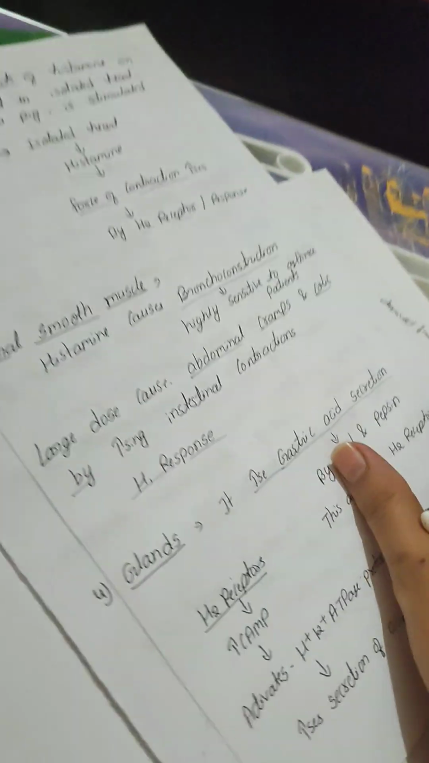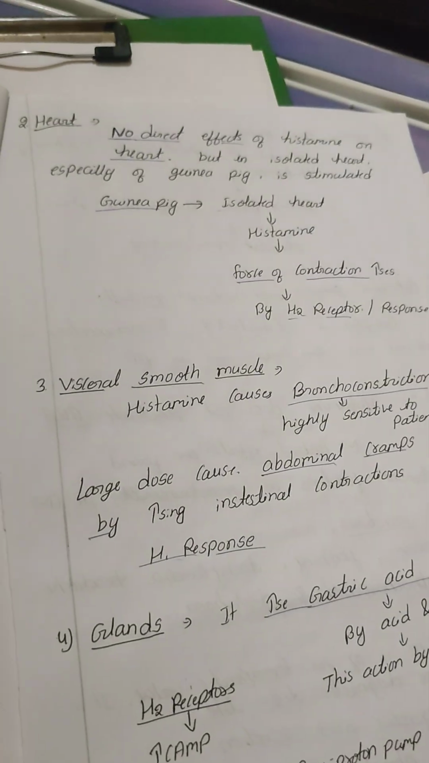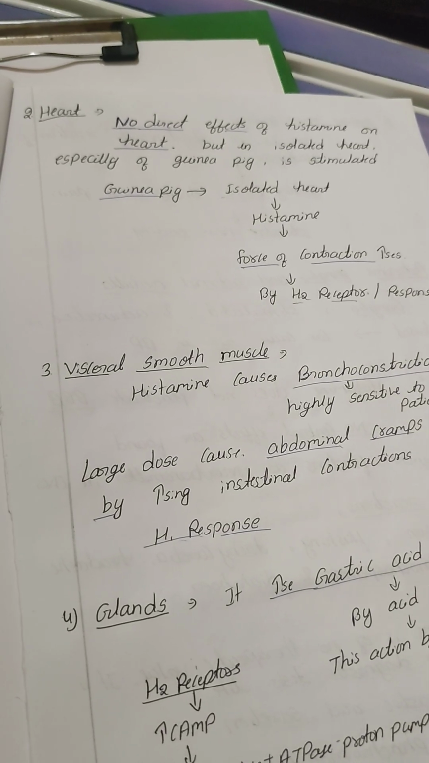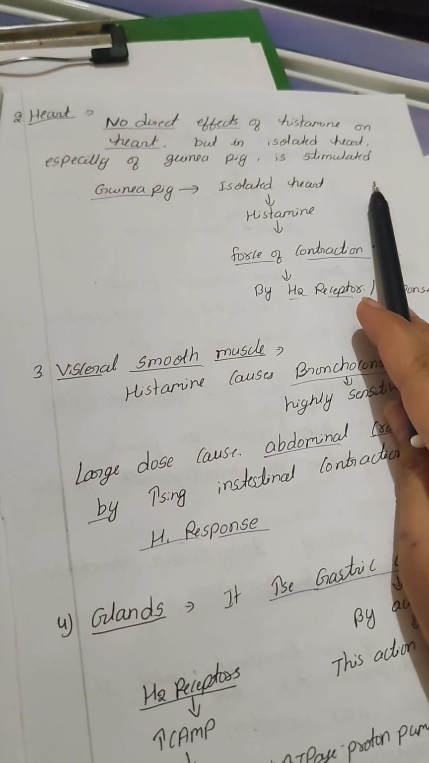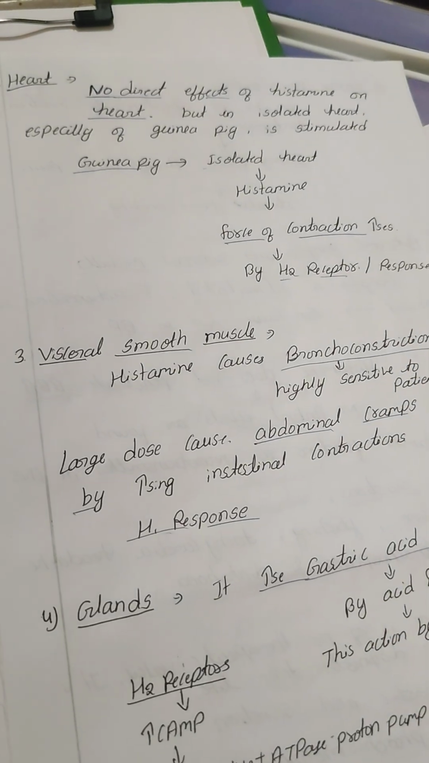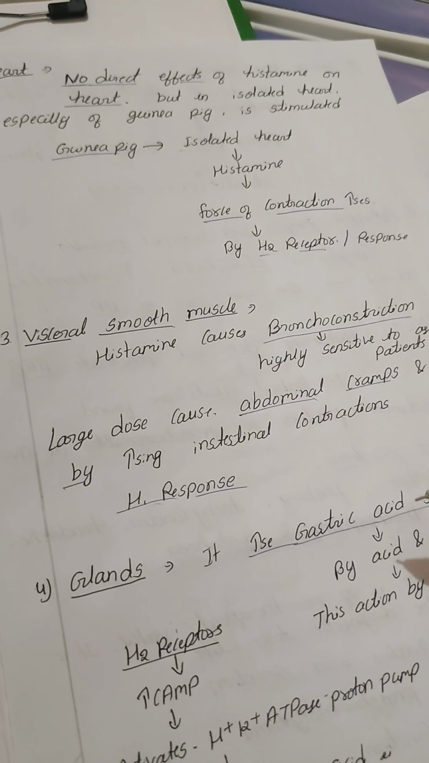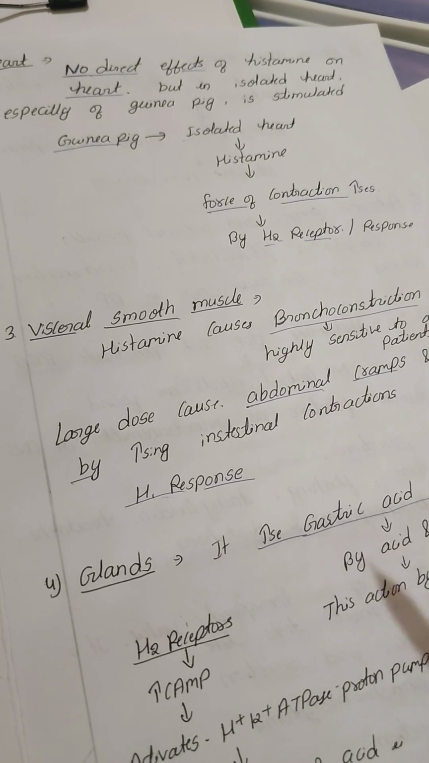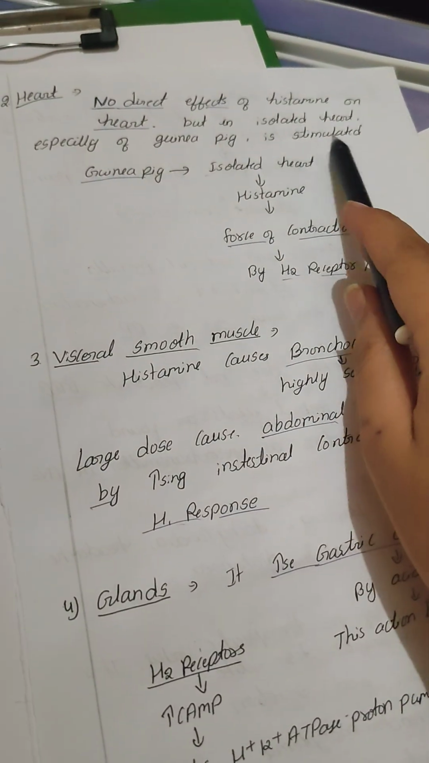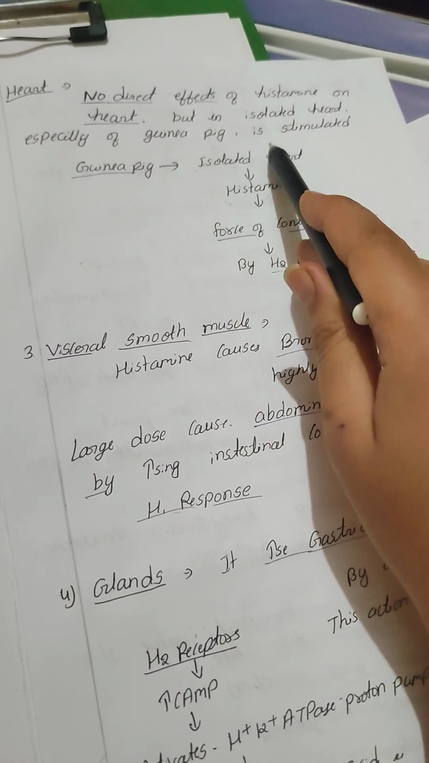Then the effect on the heart. Histamine has no direct effect on the heart, but in an isolated heart, especially of the guinea pig, it stimulates. What is histamine? It is a type of autacoid that is produced from the cells in our body and produces biological activity, so it cannot reach the heart and show its effect. But in the isolated heart of the guinea pig, a type of laboratory animal, it gets stimulated.